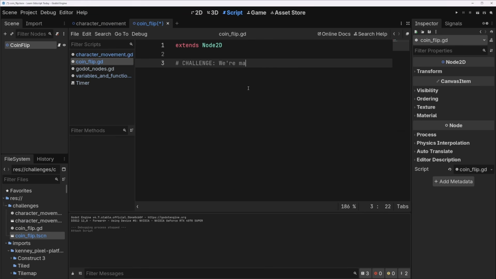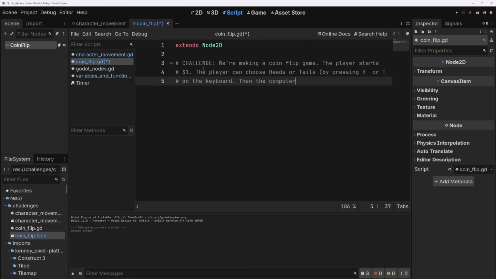So we're going to make a challenge. What is coin flip? We're making a coin flip game. The player starts with $1, one money, one peso, krona, euro, whatever you like, but they start with one of them. And the computer generates, well, actually, we'll say the player can choose heads or tails, and those will be by pressing H or T on the keyboard.